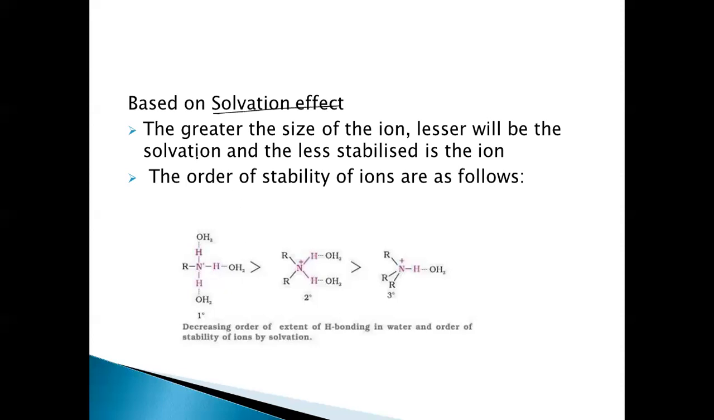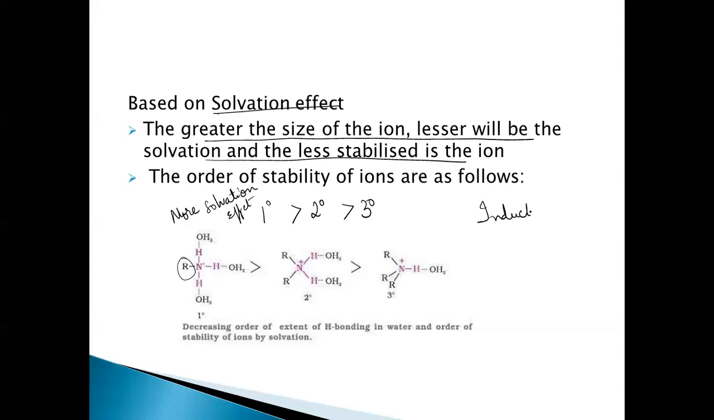But there is something to be learned here. The greater the size of the ion, the lesser the solvation effect and the less stabilized the ion. So the smaller the ion, the greater the stability. If only one substituent is present, the stability is greater because there is more solvation effect. According to this solvation effect, primary should be more stable than secondary, then tertiary. Based on the stability of these cations, primary amines are more basic than secondary, then tertiary. This is just opposite to that of the inductive effect.